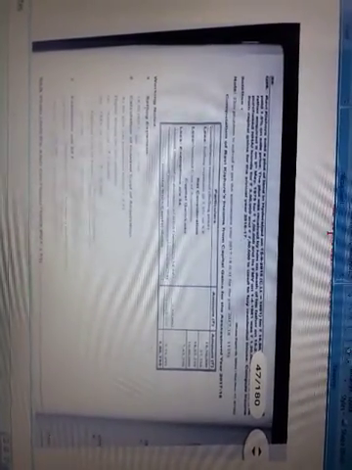The format is particulars and amount in rupees: consideration received, selling expenses at 1.5 percent, and then net consideration. We write the consideration received, 18 lakhs 50,000.